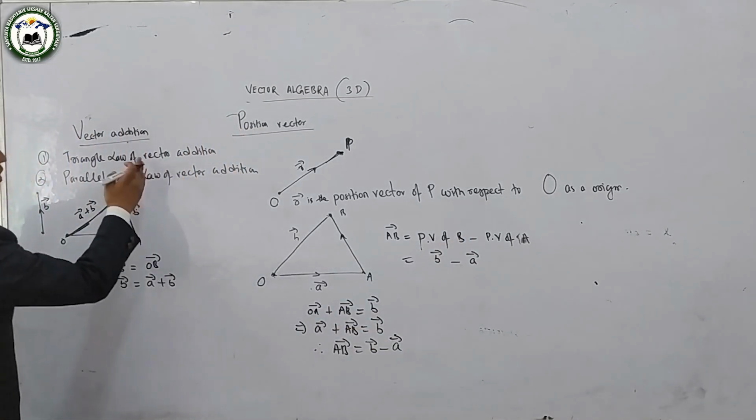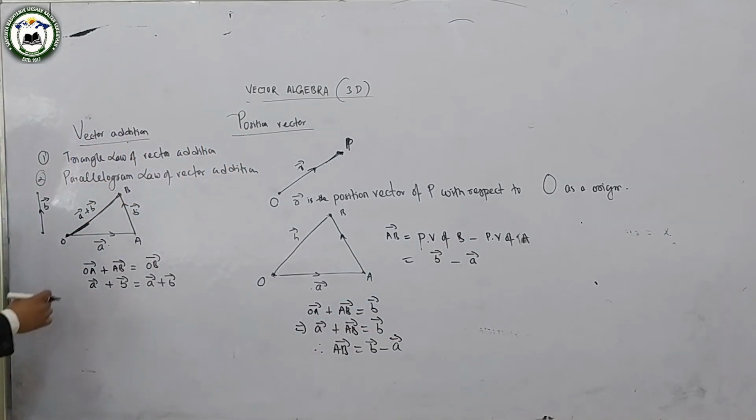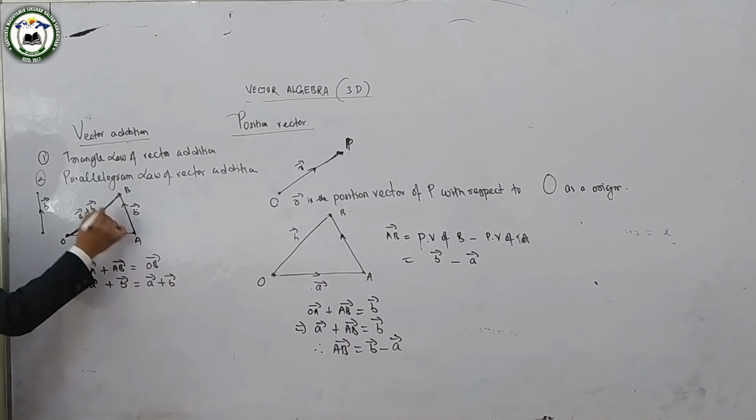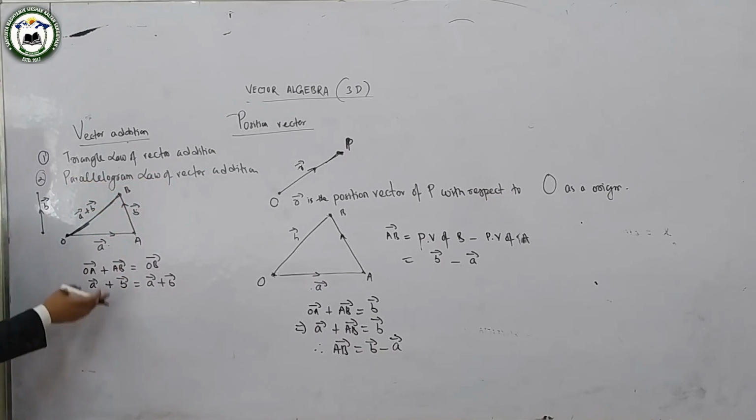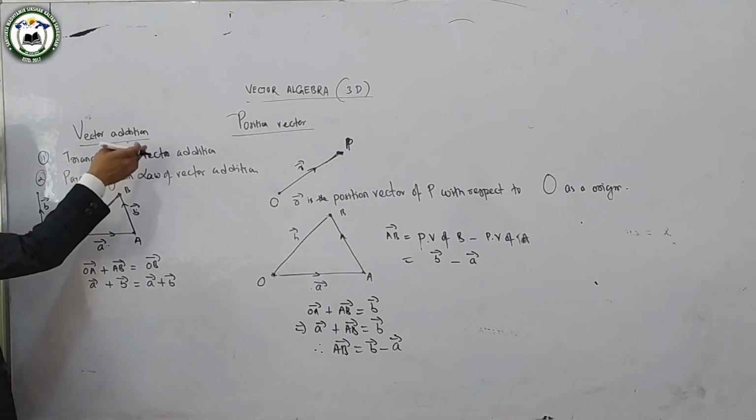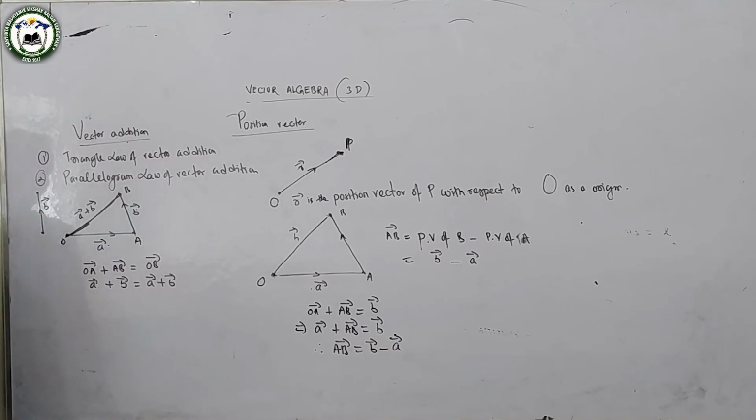We can do this using the triangle law of vector addition. If two adjacent sides of the triangle represent vectors A and B, then the third side represents the resultant of these two vectors. We can prove this easily. I will not do the parallelogram law of vector addition, because this law also follows the same triangle law. There, the diagonal represents the resultant of the two adjacent sides of the parallelogram.